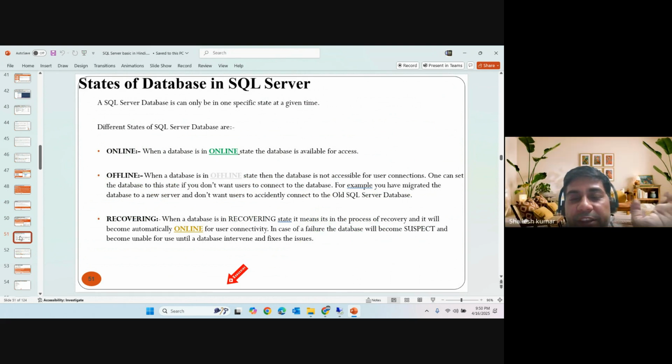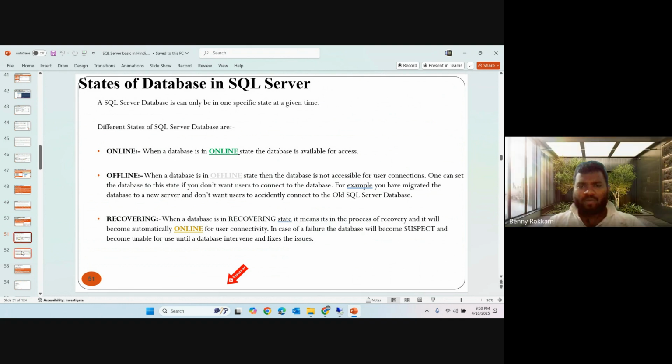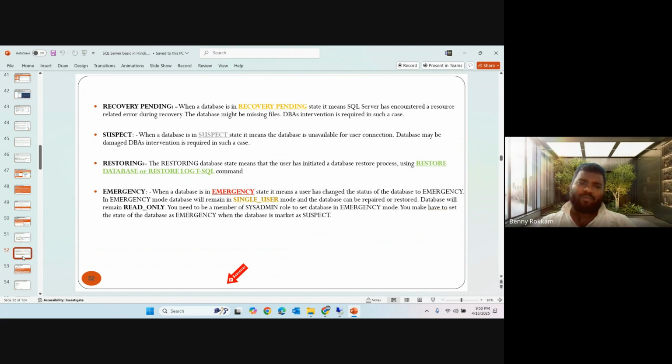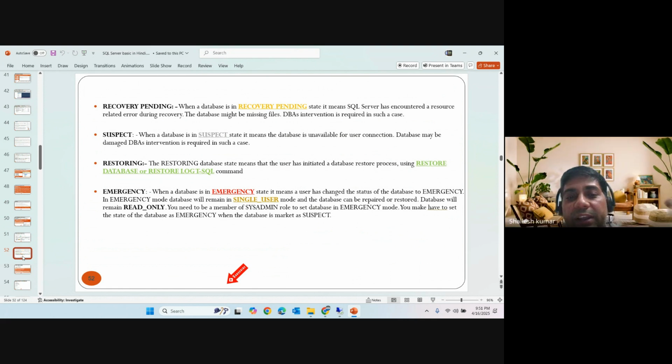Online means you can perform each and every activity and data is available for the end user. Offline means we cannot use that, we cannot perform. Recovering means you're waiting for the last restore backup. Recovery pending means it is looking for the log files and other pending data. Suspect means it is unavailable for user connections, maybe because of damage to data files and log files. Restoring means it is in the process of restoring the database. Emergency means the state of the database was changed because someone is performing some activity on it, making it emergency or single user, and then only sysadmin can work on that. It's a part of maintenance only.